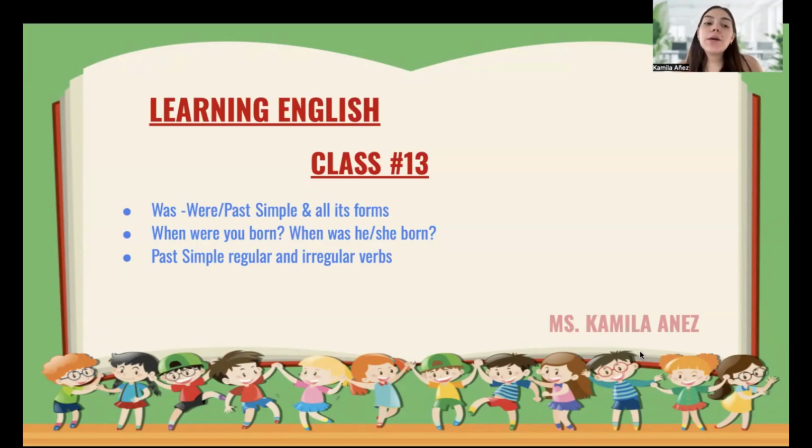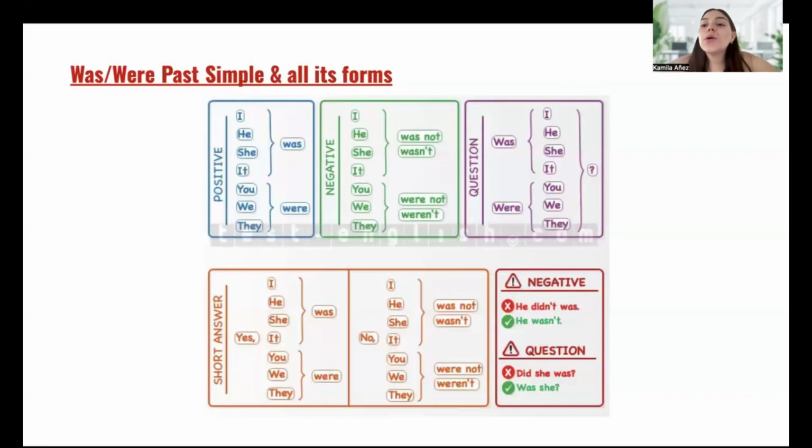And we are going to talk about past simple, all the regular and irregular verbs, all the conjugation, and how we can take an infinitive verb and turn it into the past, and what is the difference between regular and irregular verbs? Okay, let's go. We are going to start with was and were, past simple in all its forms.